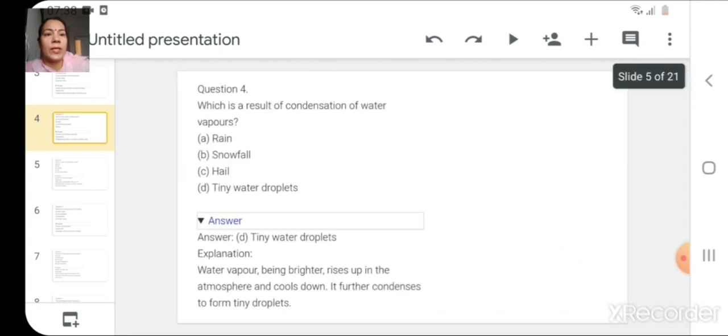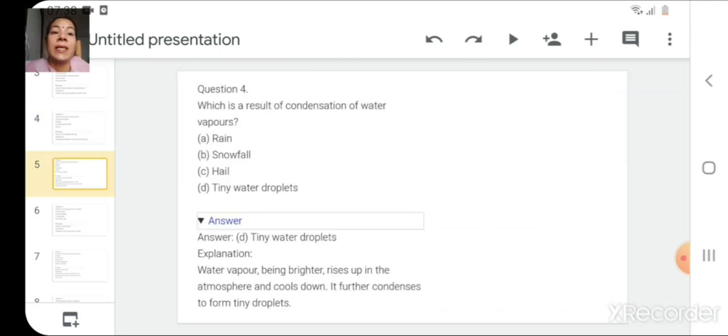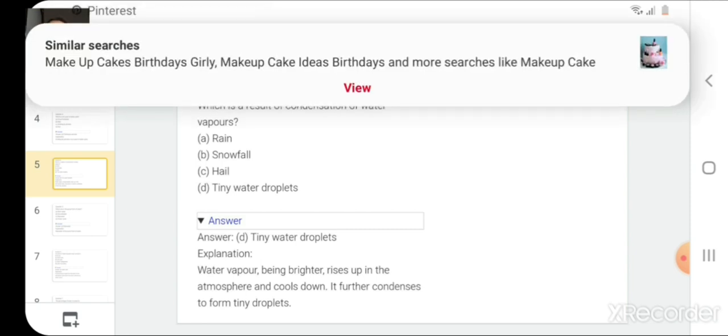So moving on to the next question, which is a result of condensation of water vapors: rain, snowfall, hail, tiny water droplets. So the answer to this question is tiny water droplets are the result of condensation of water. Explanation is water vapor, being lighter, rises up in the atmosphere and cools down. It further condenses to form tiny droplets.